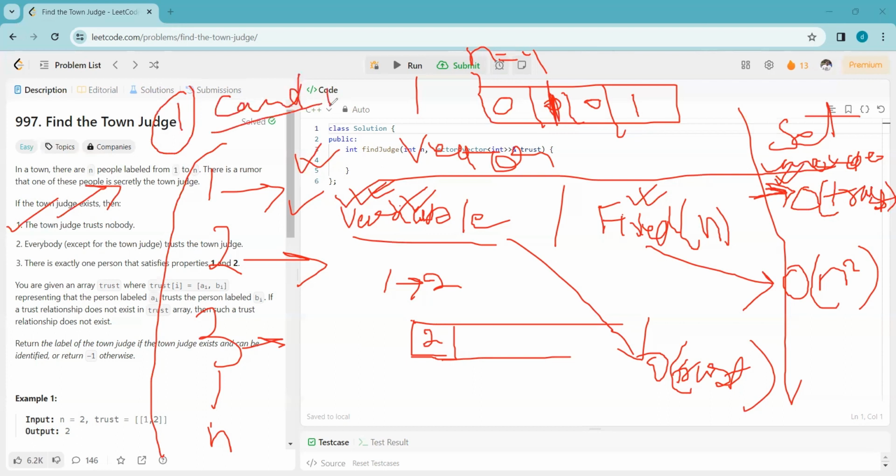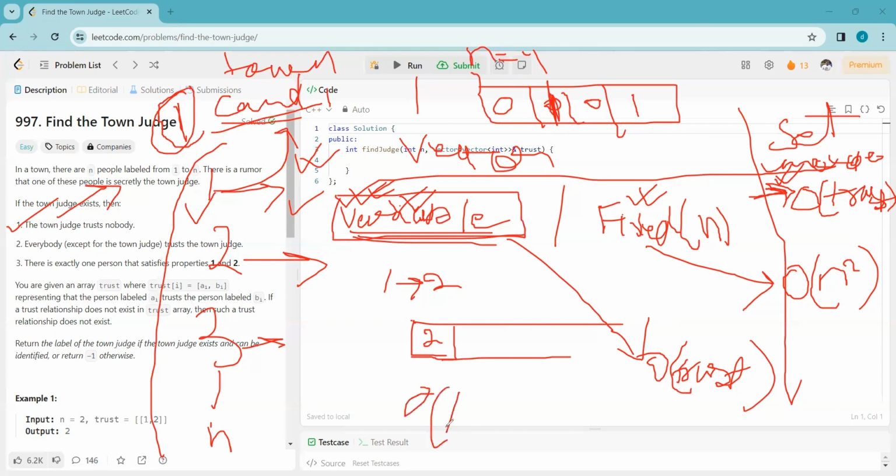Else, we can say that we don't have any town judge. Now, if we have one candidate, then except that candidate, we have to check for the remaining persons whether that person is trusting this candidate or not. So if we check in a variable size vector, for each person it will take the size of that vector time. That means overall, it will take big O of trust time, right?